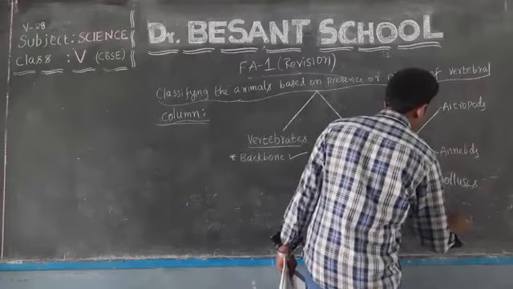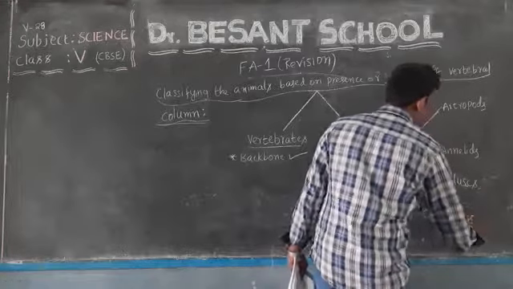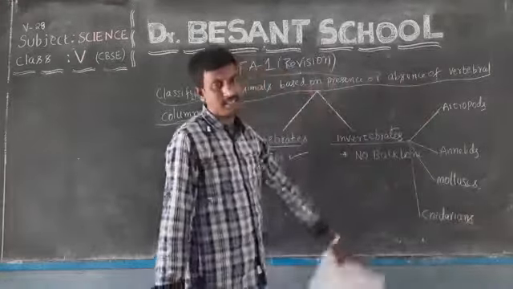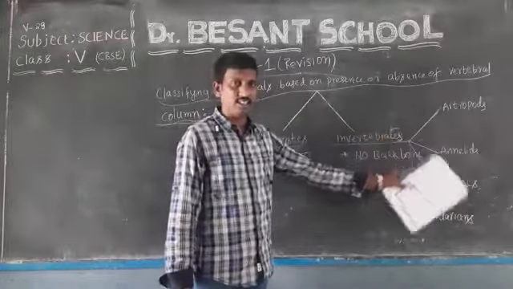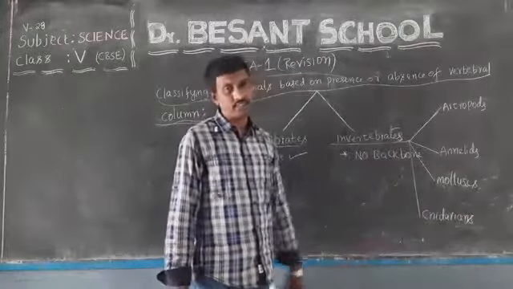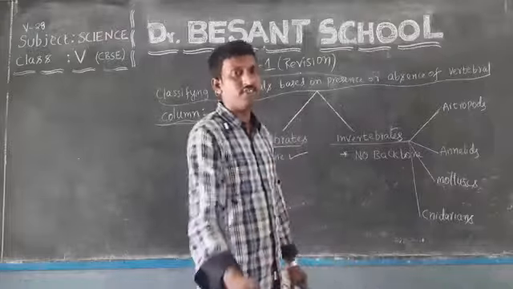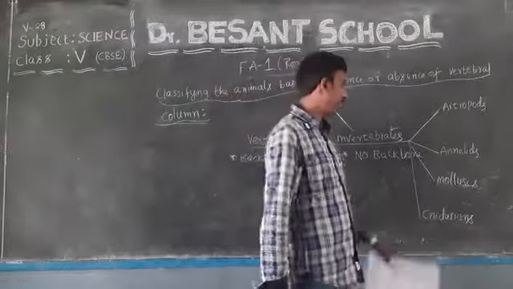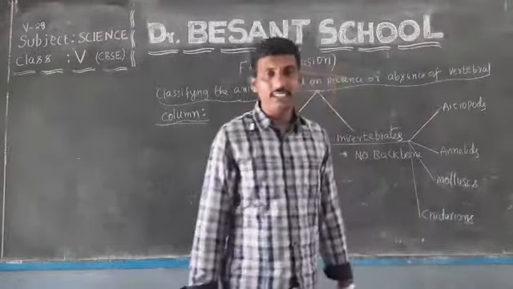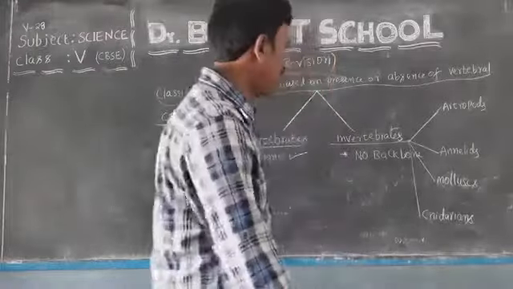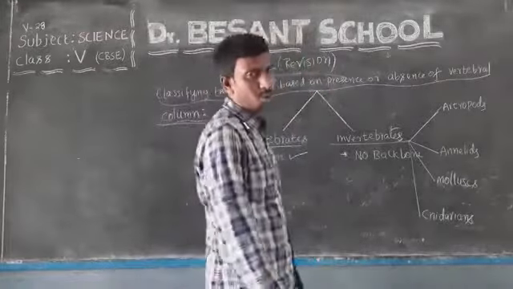Of course, I said this is not in your syllabus portion. For additional information, I have given these names. No need of discussing in detail because this is out of your textbook. Of course, we are going to discuss only two groups of invertebrates.